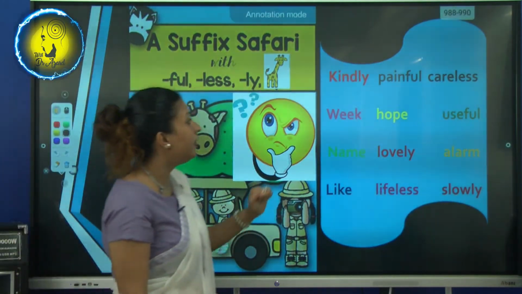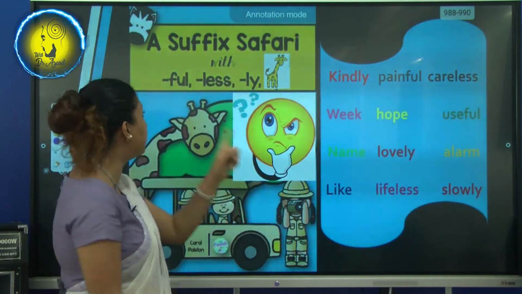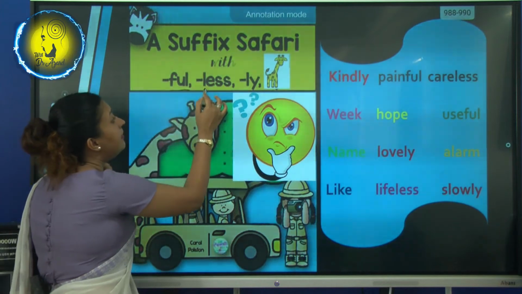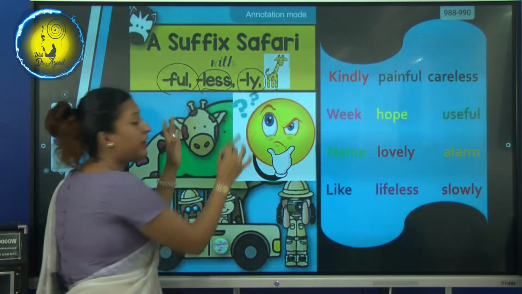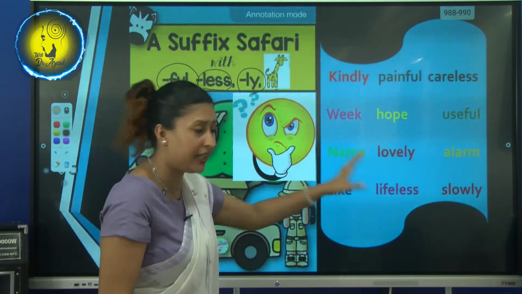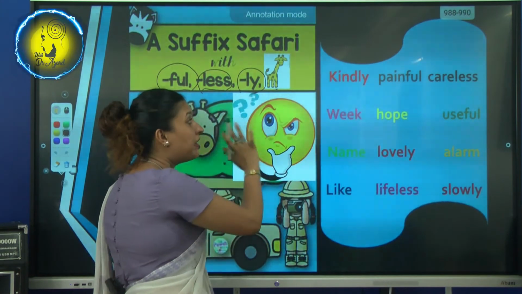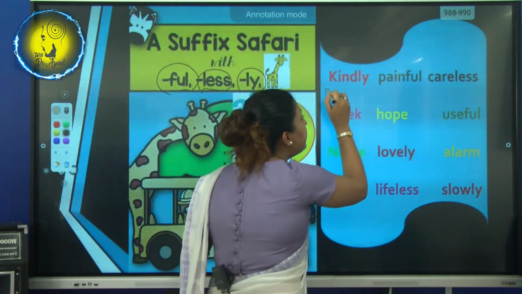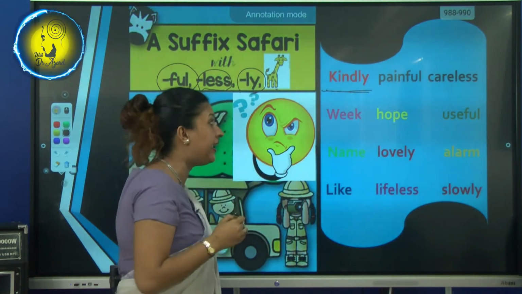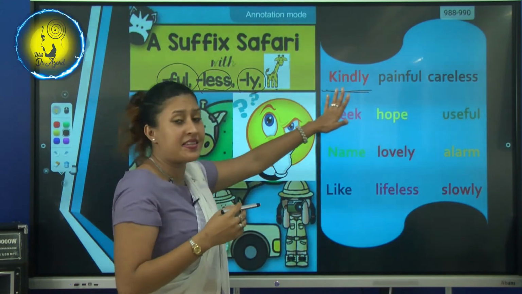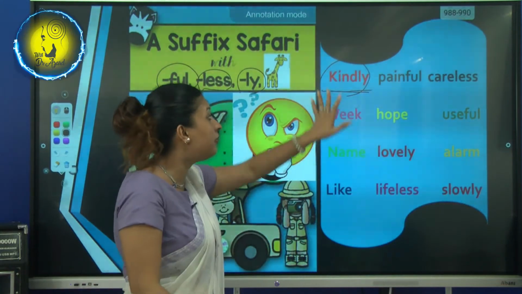Okay, so let's read. Now you have to make sure you take full, less and ly. Okay, we have to choose from this word box. Okay, now they are on their way. See, they found the first word, kindly. Okay, what is the suffix? Ly, so we can circle it. Right, they found the first word.